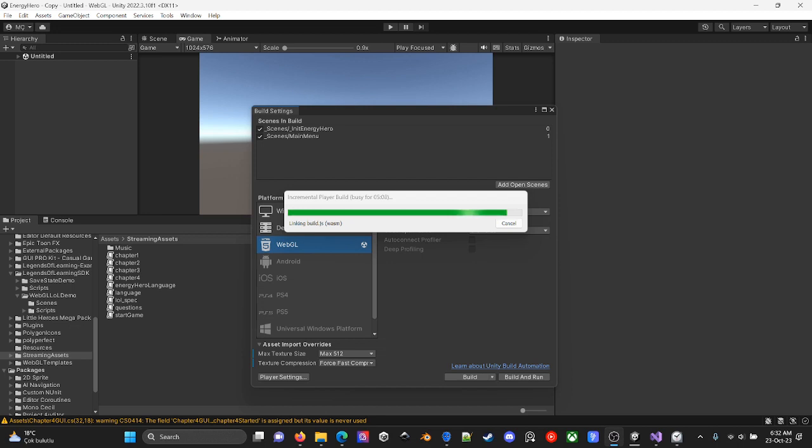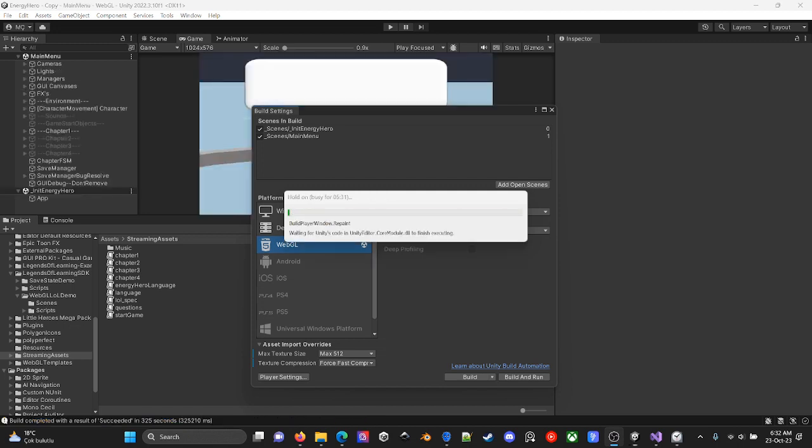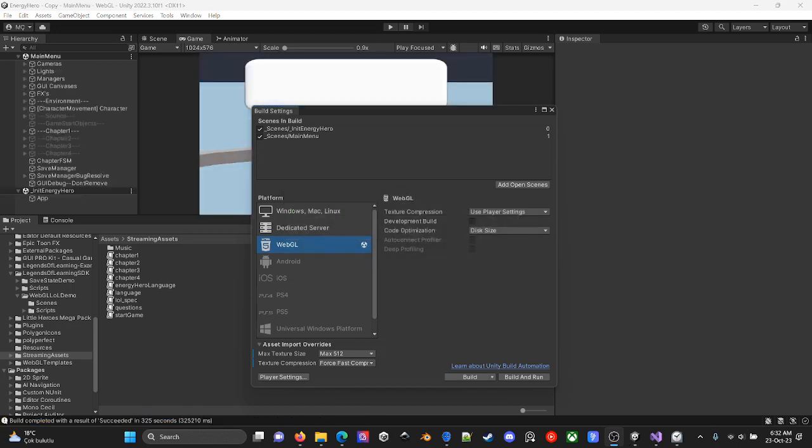I want to say it's not that time consuming. For example, no build took more than 5 minutes in Unity 2020. In Unity 2022 it's around 5 minutes, and I managed to get my build right now.